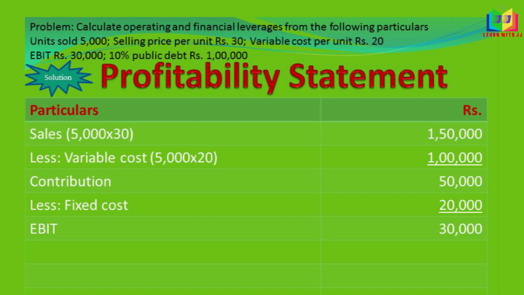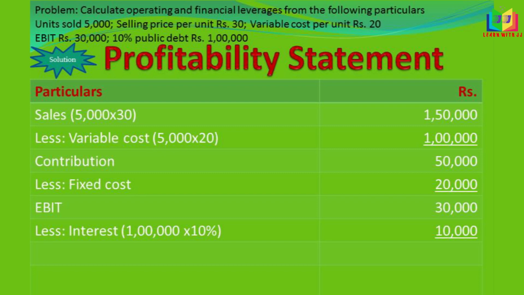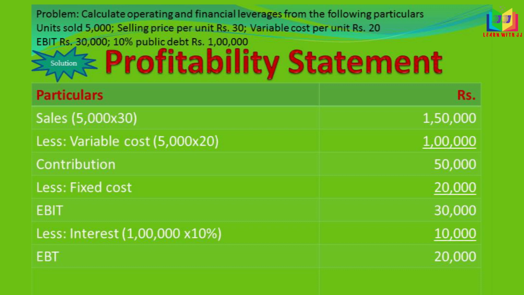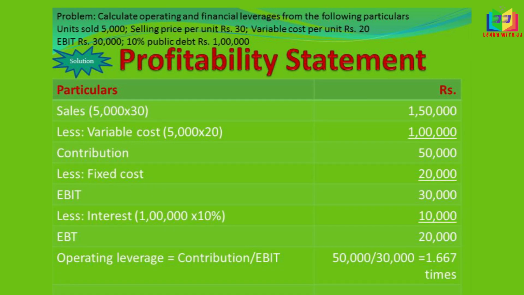Okay. And the next step, we have to find the interest here. Interest we have to calculate on this 1 lakh, that is the public debt, and the rate of interest is 10%. So 1 lakh into 10% is 10,000. Okay. Now we'll get EBT, that is 30,000 minus 10,000, 20,000 is the EBT. And the next step, we have to find out the operating leverage.